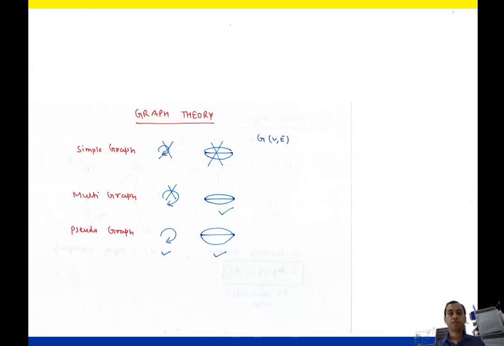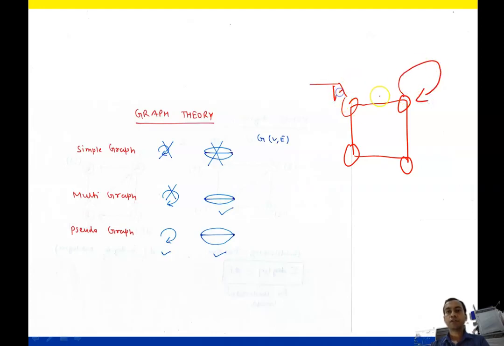So what is simple graph? Simple graph doesn't contain any loop. So if we are drawing a graph which doesn't contain any loop, then it is called a simple graph. Suppose that this is a graph of 4 nodes. It doesn't contain any loop, so it is a simple graph. If we make any loop, then it is not a simple graph. Suppose that this is node A, B, C and D. On B node, we give one loop. So this is not a simple graph.